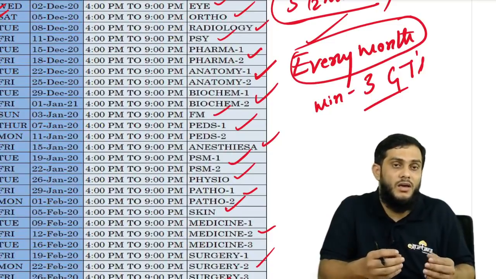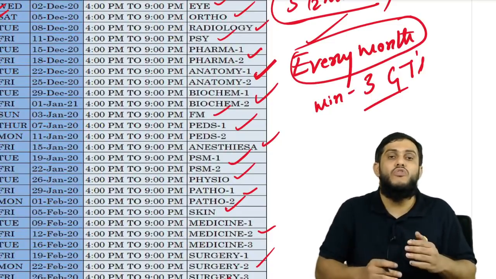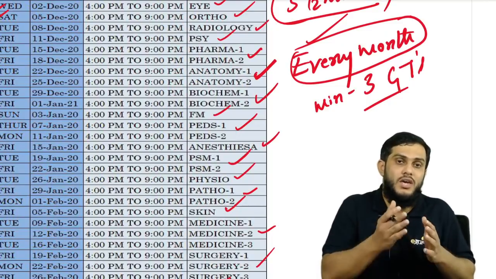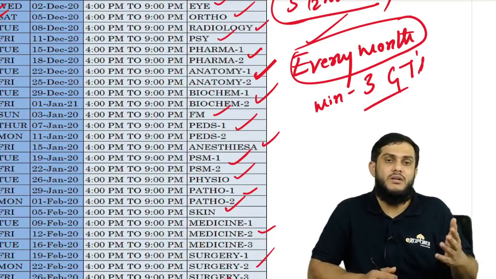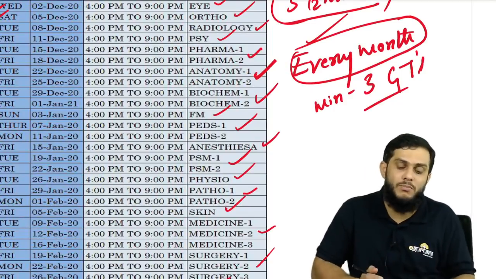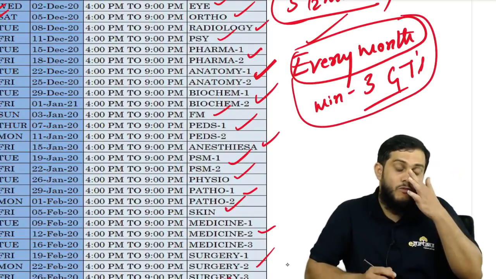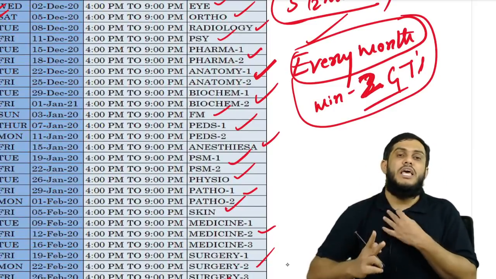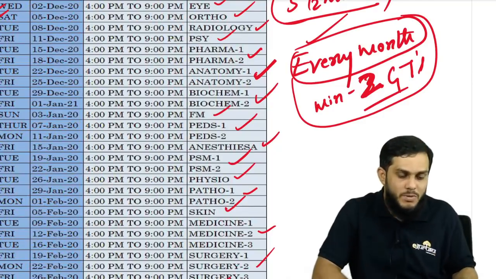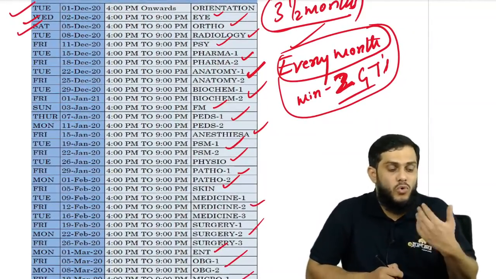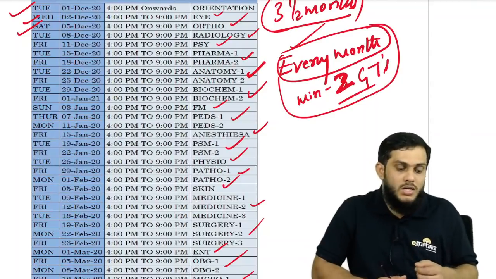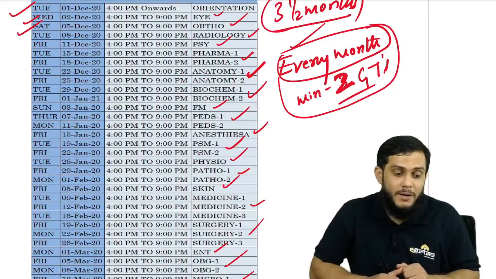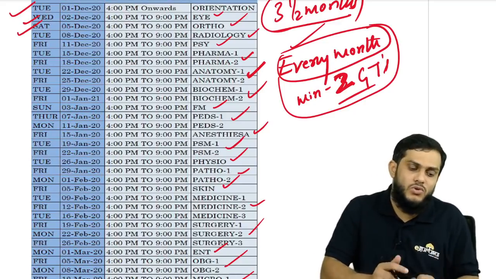If you finish half of the anatomy in 1.5 days, one day you keep to give a GT. Somewhere you make time to give a GT in this timetable. The thing is, every month you need to give a minimum of 2 GTs, 1 GT every 15 days, that is the minimum. If you want to give more, 3 or 4, you can. Sir, when to solve the previous year question papers if you're following the TND plan? The same thing, previous year question papers, wait.